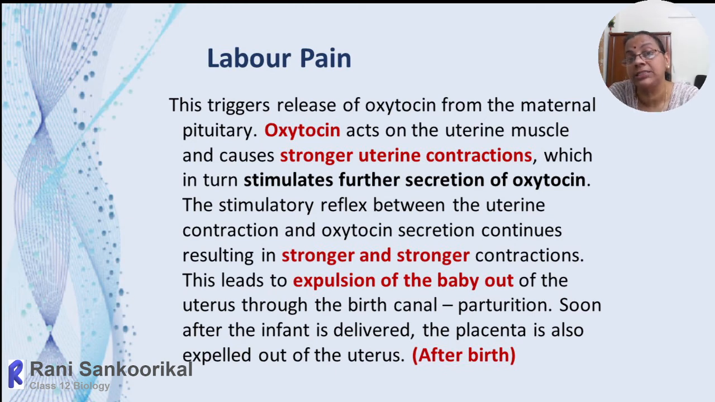At the maximum oxytocin peak level, the placenta will detach completely from the inner lining of the uterus, and the baby will be expelled out through the birth canal or cervical canal by the influence of the high increase in oxytocin, and that collectively we call the parturition.